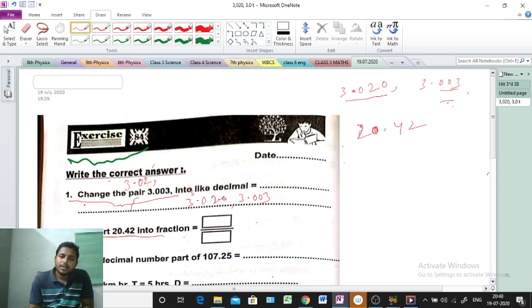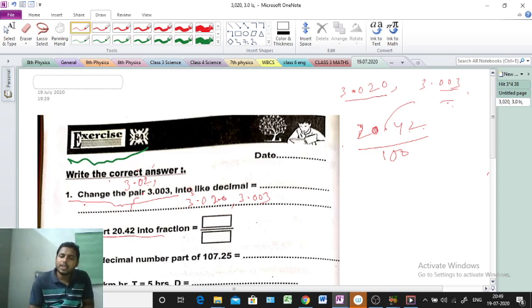Very easy or not? Just remove the point. After removing, we will write here 1, and after the point how many digits? 2 digits. So 100 will come. So that means 2042 by 100, that is the fraction form. After that we can cancel it also, because the numerator is divisible by 2 and the denominator is also divisible by 2.